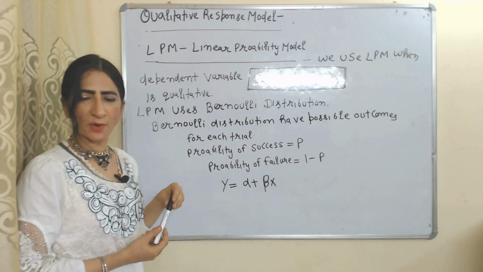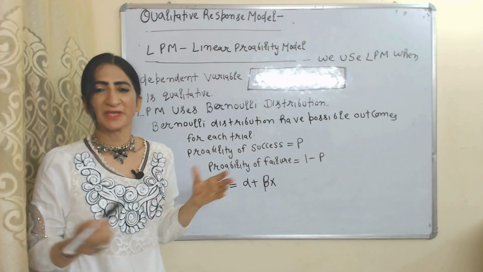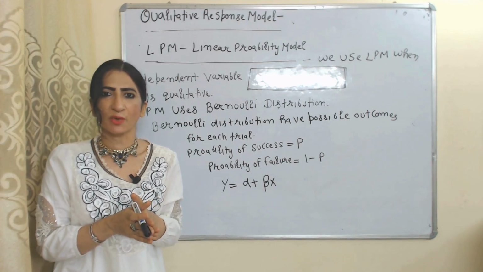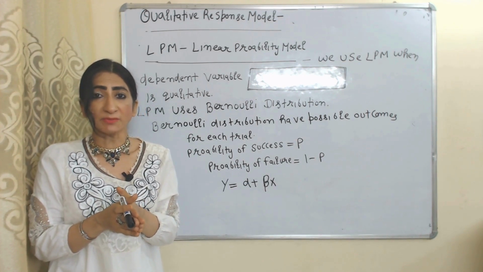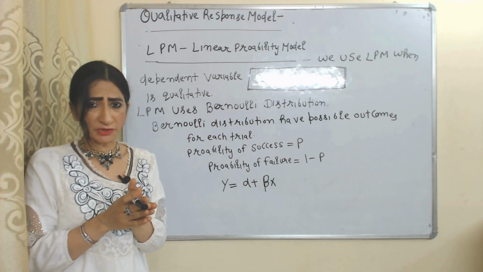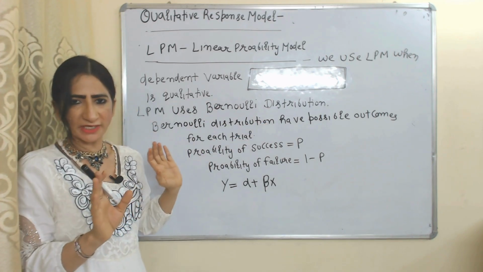First, qualitative response model, linear probability model. We use linear probability model when our dependent variable is qualitative, and linear probability model use Bernoulli distribution. In case of Bernoulli distribution, we have only two outcome of each trial.